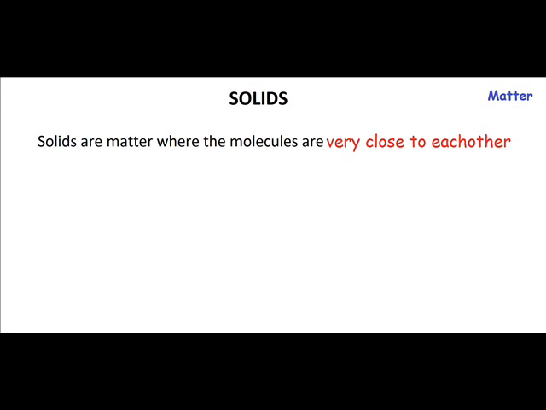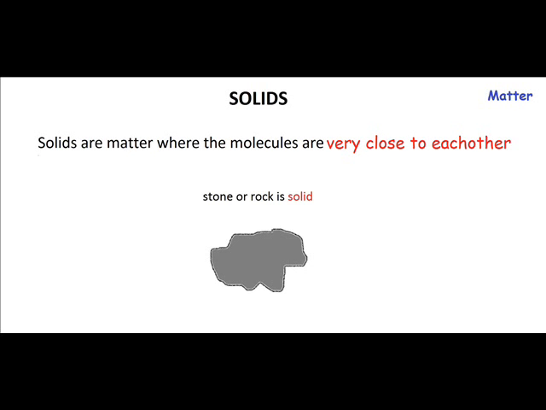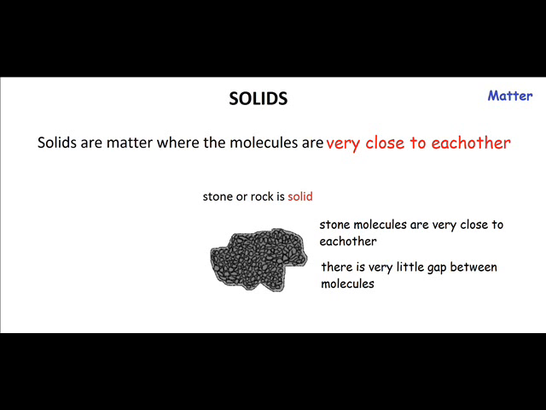Now we will study about the three states of matter. First we will study about solids. What are solids? Solids are matter where the molecules are very close to each other. Stone or rock is a solid. In stone or rock the molecules are very close to each other. They're so close to each other that there is no gap between the molecules, as you can see from this diagram.